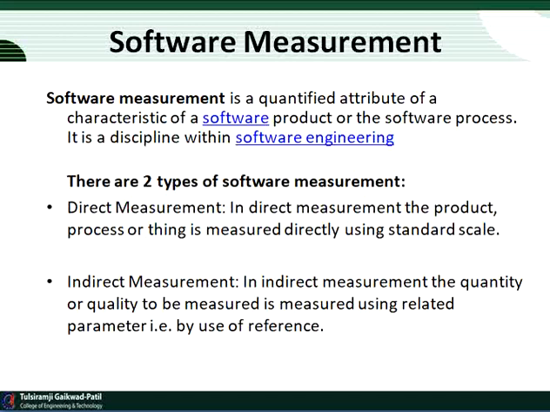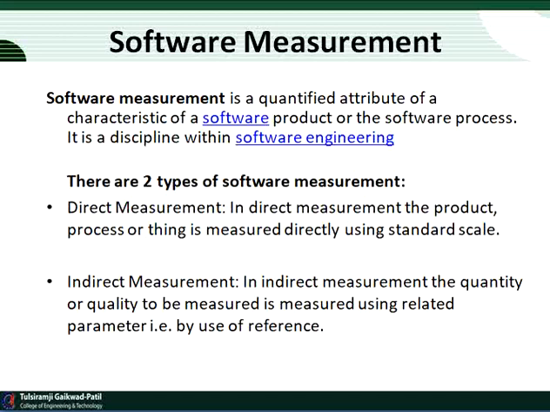And what is indirect measurement? In indirect measurement, the quantity or the quality to be measured is measured using related parameters. So indirect measurement means we can check functionality, maintainability, accessibility, availability, flexibility, etc. These are the indirect measurements which we measure in the software implementation process or the software measurement process. So these are the two types of software measurement.